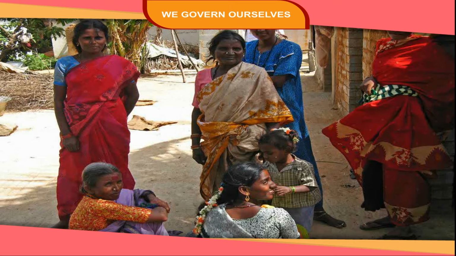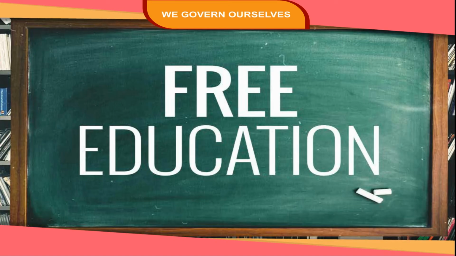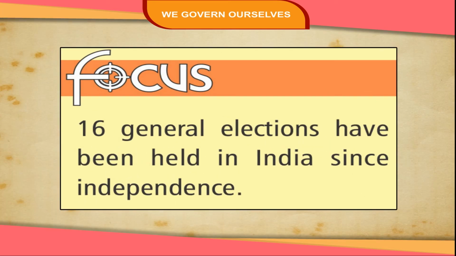The government should see the living conditions of the people. The government should look after public health. Children up to 14 years age should be given compulsory and free education. People of backward classes should get proper attention to lead a better life. Focus. 16 general elections have been held in India since independence.